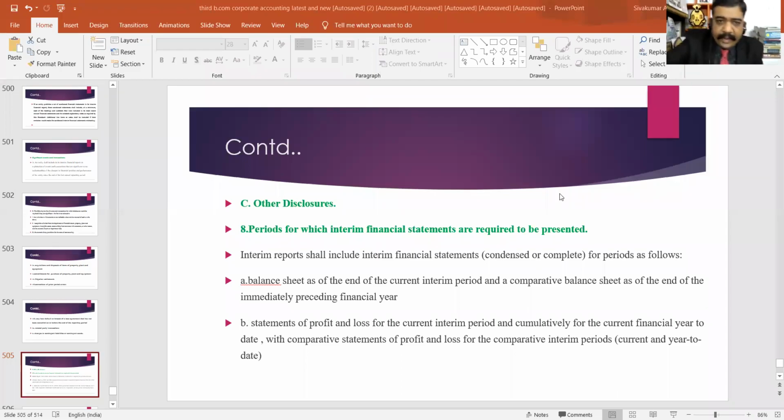Okay, now we may continue our discussion. Then, periods for which interim financial statements are presented. The interim report shall include interim financial statements, either complete or condensed.